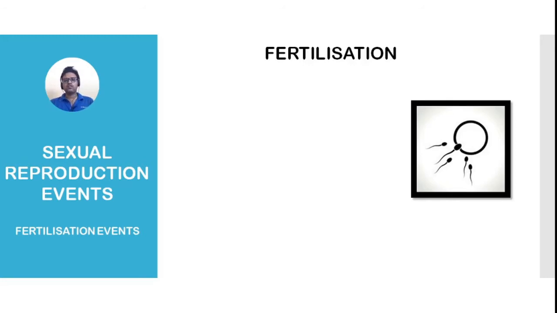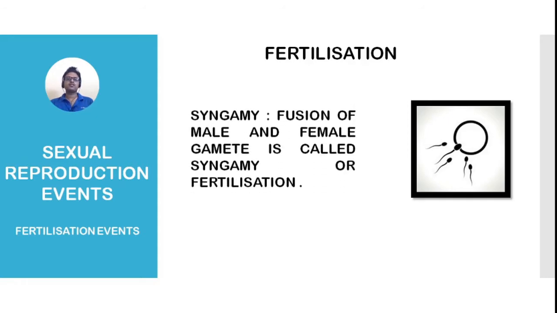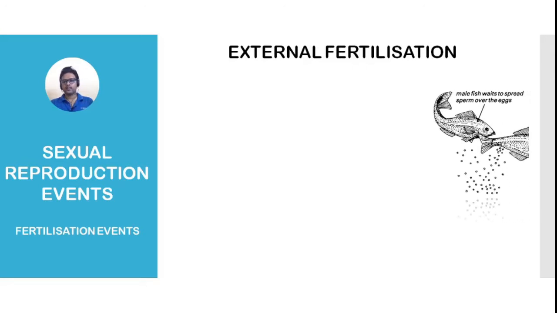As we know, in the pre-fertilization event, gametes are formed by gametogenesis and then the gametes are transferred. And now these gametes fuse and form the zygote. So the fusion of male and female gametes is called fertilization or syngamy. And there are two types of fertilization. One is external fertilization and another one is internal fertilization. So let's start with external fertilization.